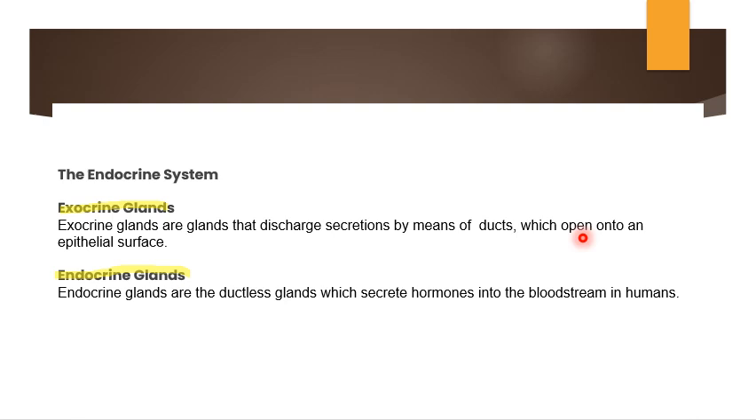Examples of these glands are the pituitary gland, which I will explain in detail later, the thyroid gland, and the adrenal glands. These are examples of endocrine glands. The secretions of endocrine glands are called hormones. I hope you got it.